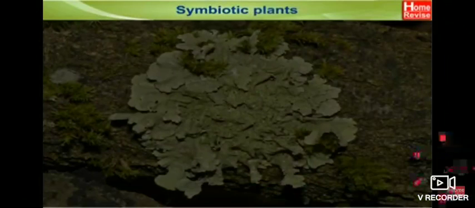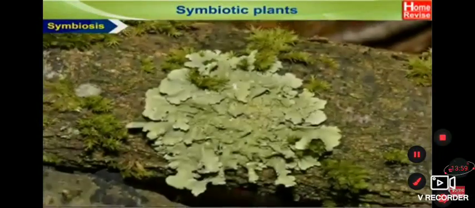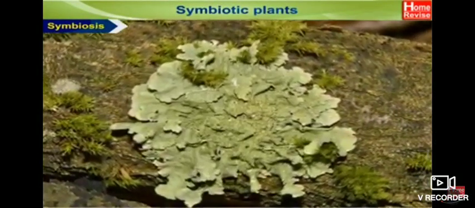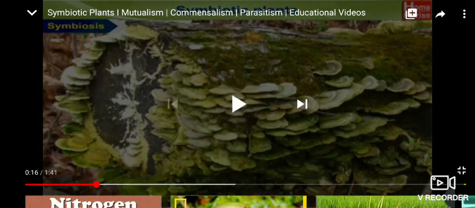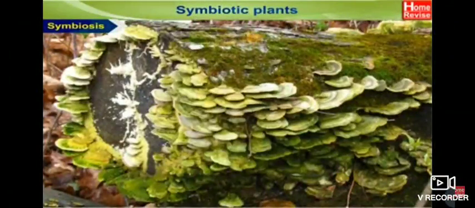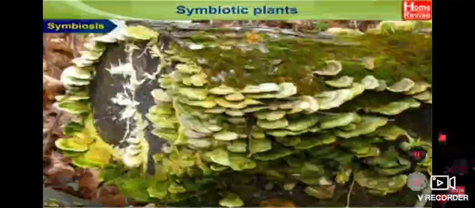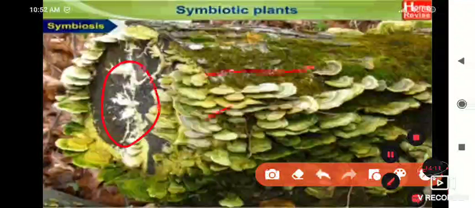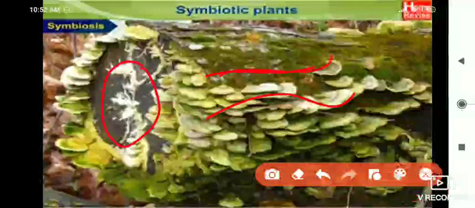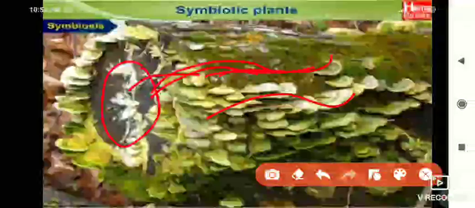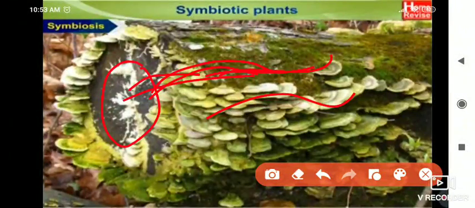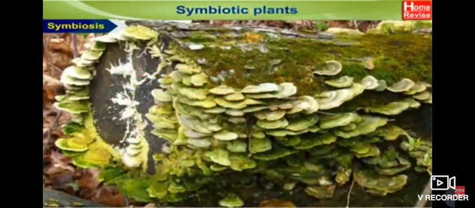Symbiotic plants. Symbiosis: when two organisms live together by sharing shelter and nutrients mutually. If you see these pictures, you will notice that here is the main tree, and on that tree these fungi are grown. So the plant is providing shelter to them, and it is taking water and minerals from the fungi. For living, they are helping each other, and that's why we call it symbiotic nutrition in plants.